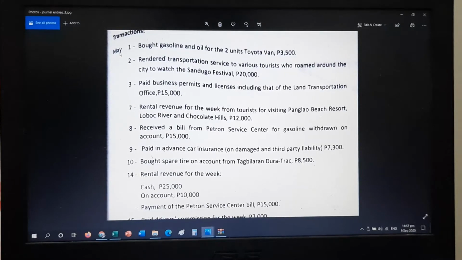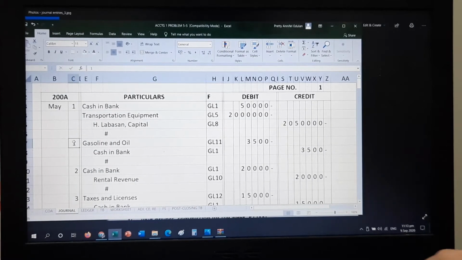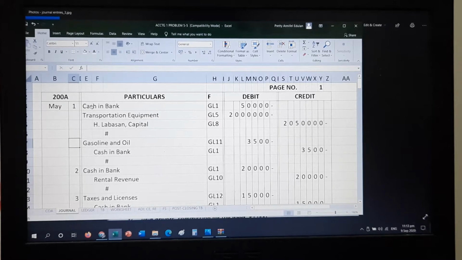So you have seen that the date is May. So again, if there is no year in the problem, you could simply use the current year. So that will be May 1, 2020. But this is not the first transaction because in the previous page, it was mentioned that there was an investment made. So for your entry in the first one, that should be the investment of cash, which is cash in bank, GL1, 50,000. Then for the transportation equipment, that is GL5, 2 million.